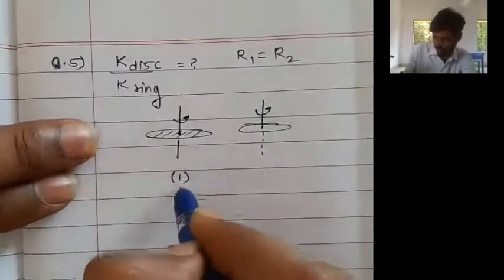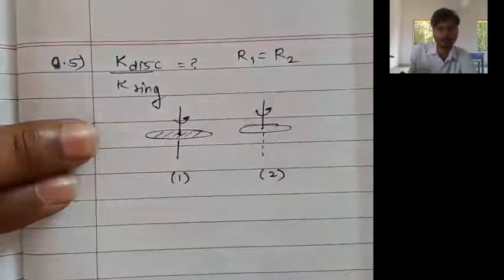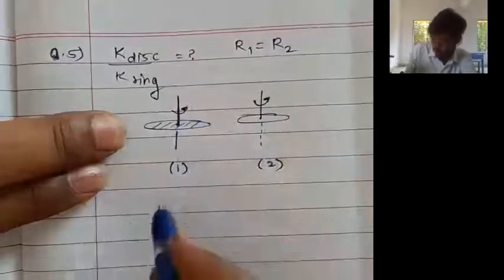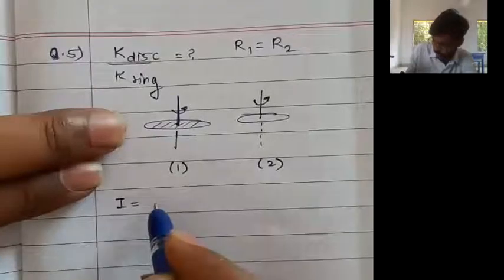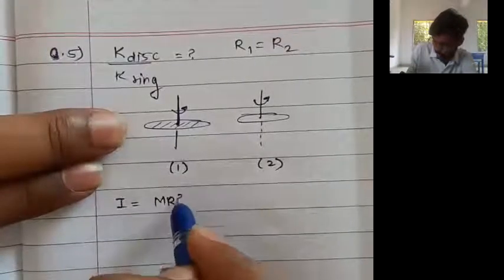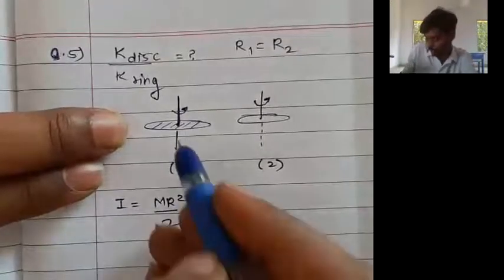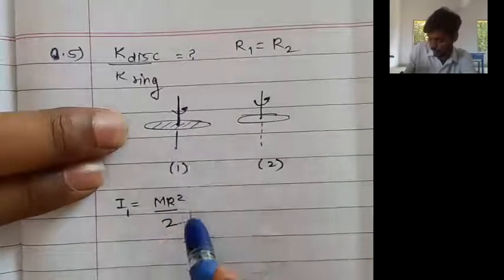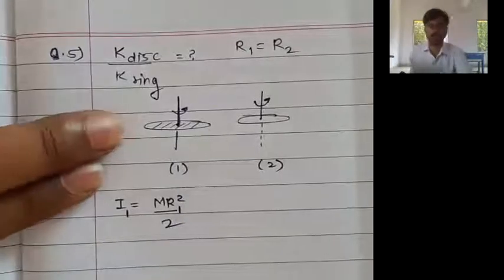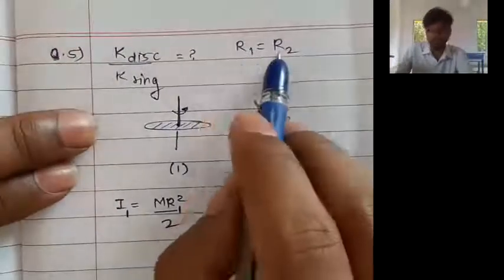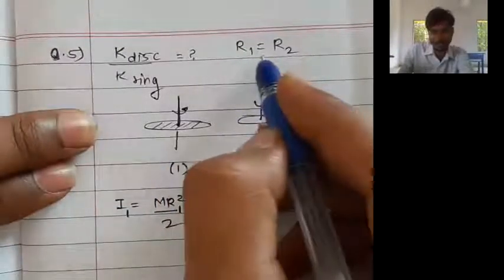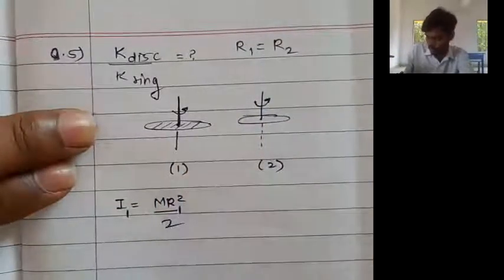Disc we are calling object 1, ring we are calling object 2. Now what is the moment of inertia of the disc about this axis? That moment of inertia is simply mr square upon 2. Now this is our first object, so let us write it as I1. Its radius is R1. But it is also given in the question that R1 is equal to R2, so no need to actually call it R1 or R2. We have written it, so that is okay, no problem.